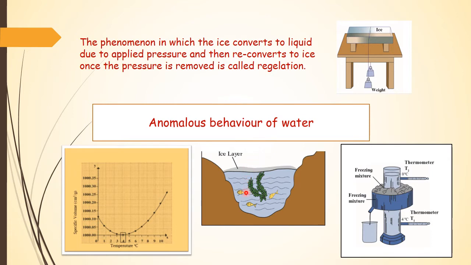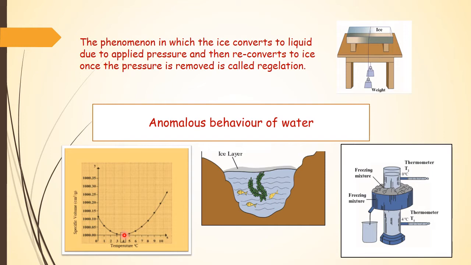Now in the winter season, aquatic animals are able to survive because of the anomalous behavior of water. Let us try to understand what it means. In general, with a decrease in temperature, the volume of a liquid also decreases. But in case of water, you will find the volume goes on decreasing up to 4 degrees Celsius.